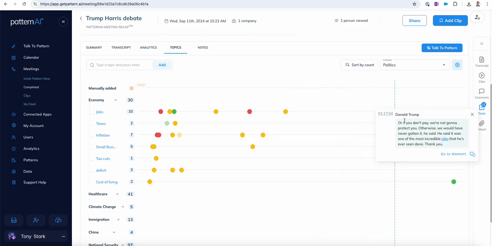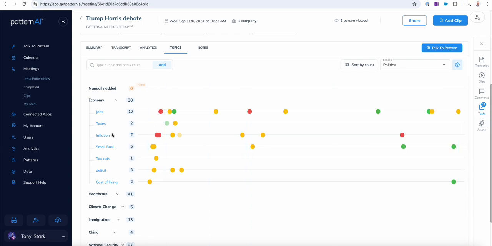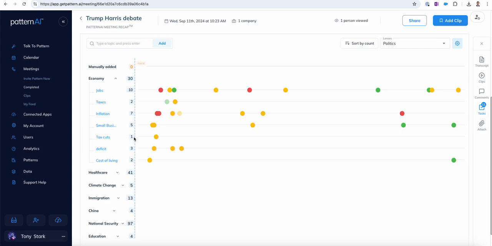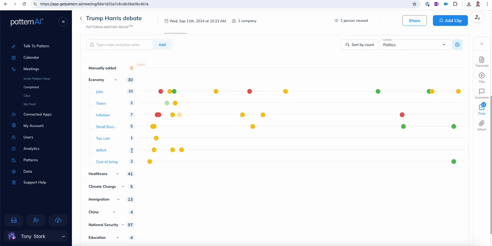There was a positive moment here: one of the most incredible jobs he's ever seen done. So there was some positive moment that Donald Trump was saying there. Inflation came up 7 times. Tax cuts came up only once. We could search for taxes just the same here, but the phrase tax cuts came up once, deficit came up 3 times, and so on.